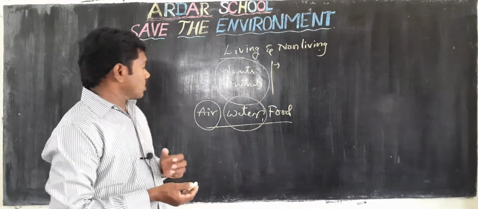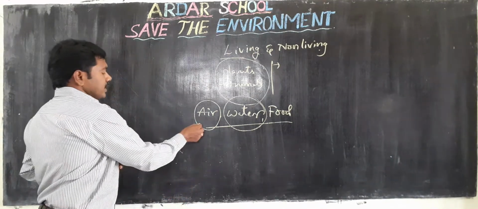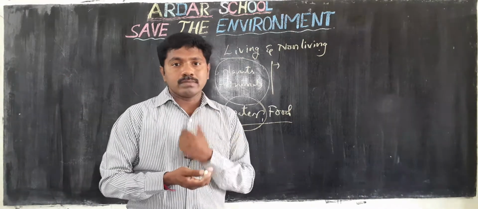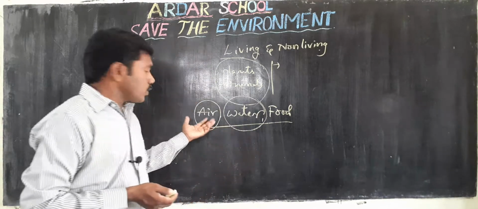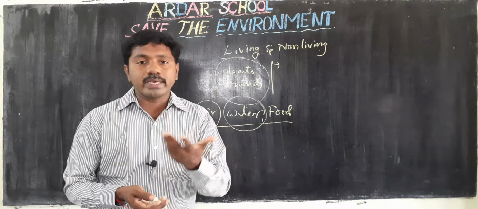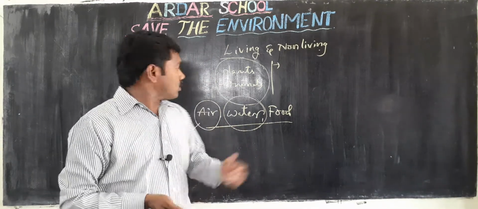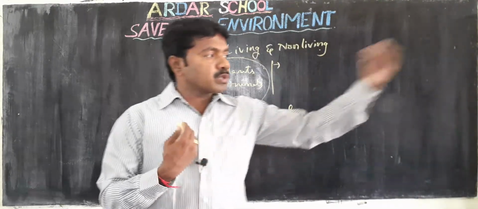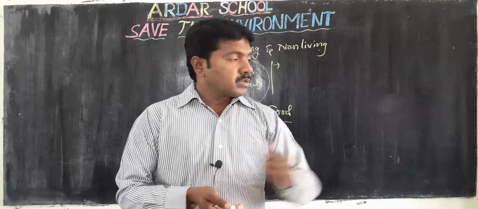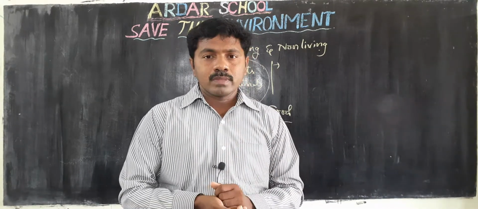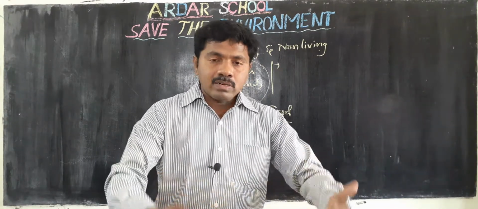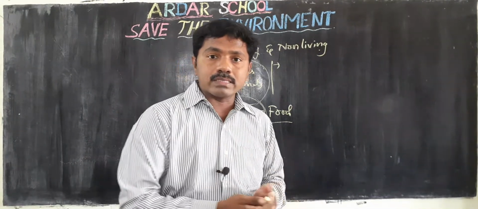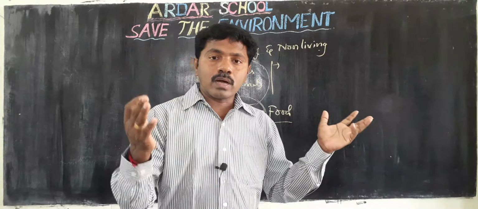Children, nowadays these things are polluted. How can they be polluted? In different ways. We produce waste, and in our surroundings it decays and develops germs and poisonous gases, which are released into the atmosphere.